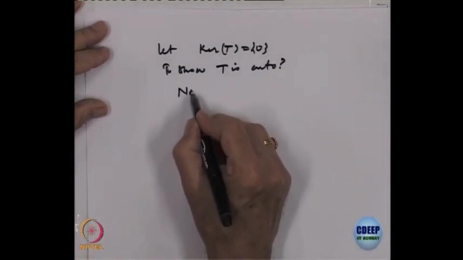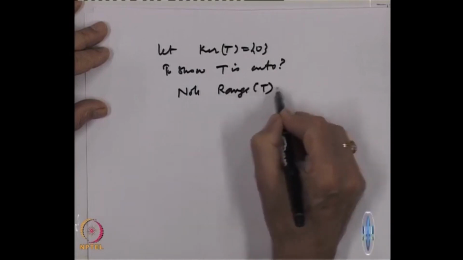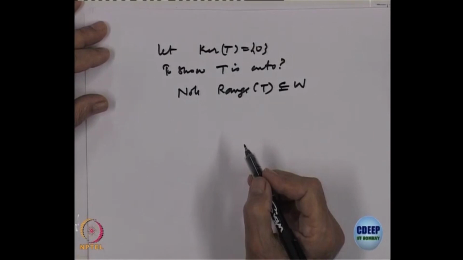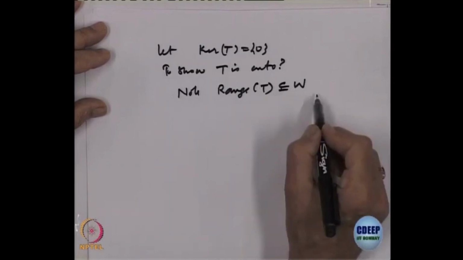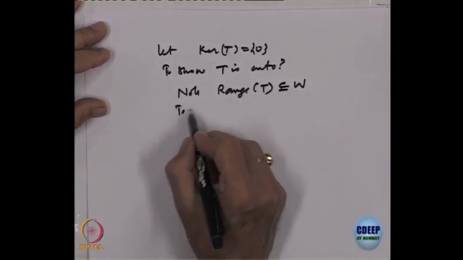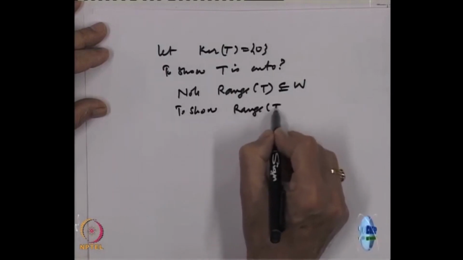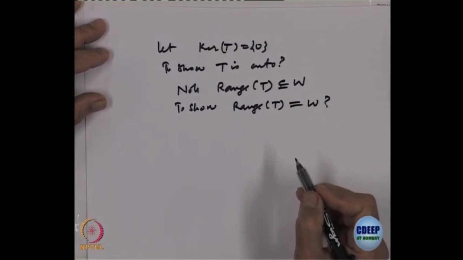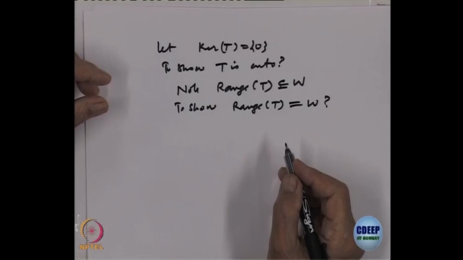So, note the range of T is a subset of W. To show it is onto, I have to show that the range of T is equal to W. If the range is the full codomain, then it is onto.